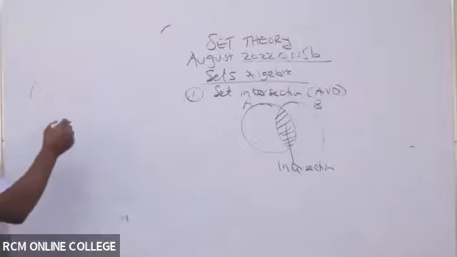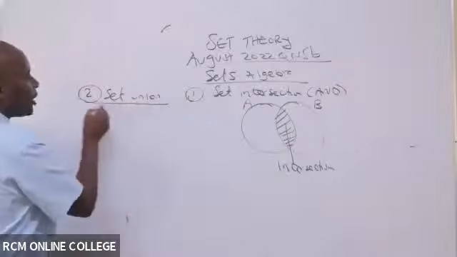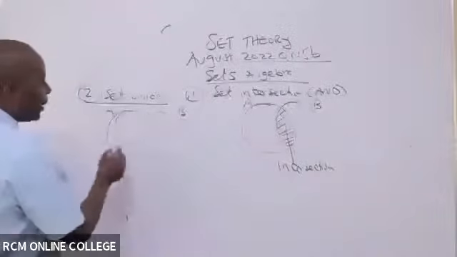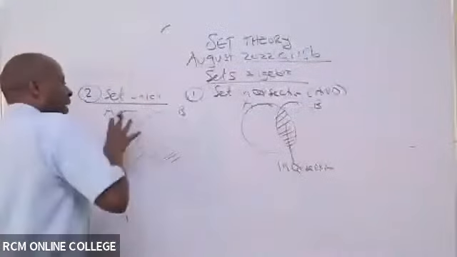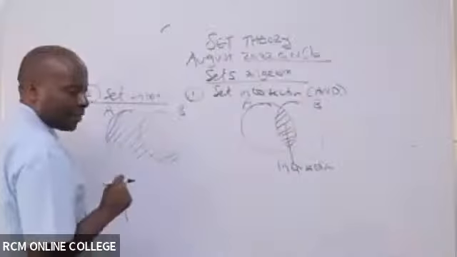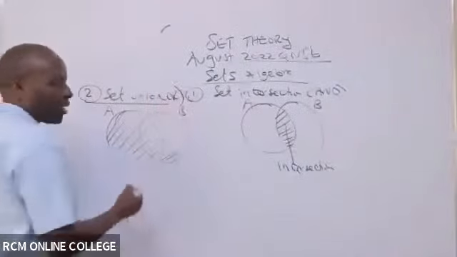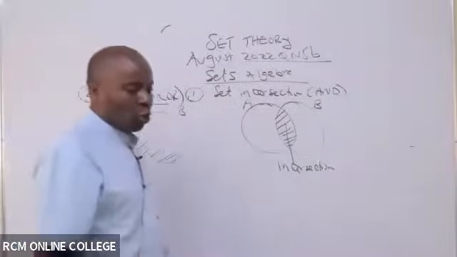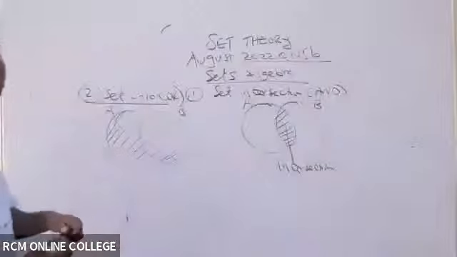Then we have the second one, which is very important, what we call the set union. If you are to unite two sets, you put A and B together, and set union will be this, because you see, B will come and sleep on A. This set union is what we call OR in probability. So OR means what here? That you are adding two parameters.